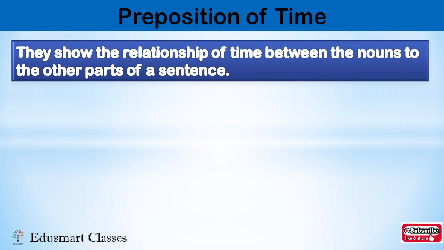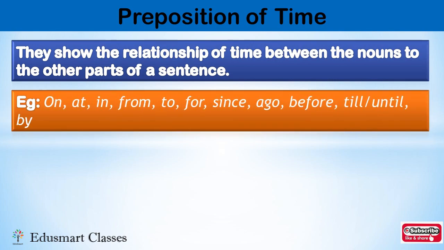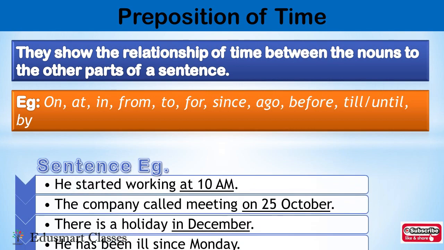Prepositions of time are the words that show the relationship of time between the noun and the other part of a sentence. Some examples of prepositions of time are on, at, in, from, to, for, since, ago, before, till, until, by. So these prepositions show a relationship of time between the noun and other part of a sentence. Let us understand with sentence examples.